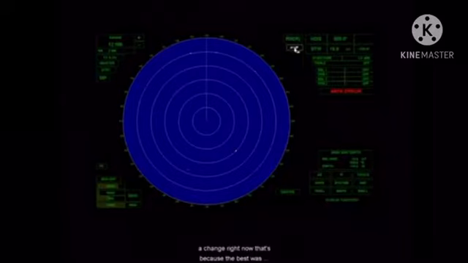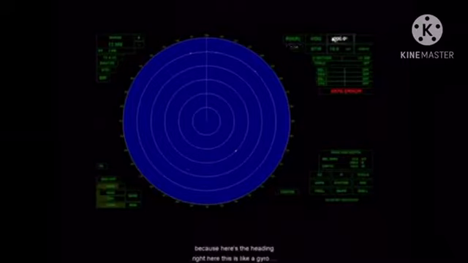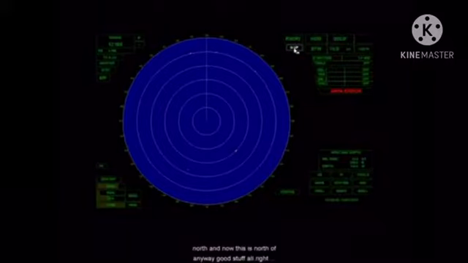north up. Now you didn't really see much of a change right now. That's because the vessel is actually heading north at the moment, which I can tell because here's the heading right here. This is like a gyro. This is our heading. This is our speed, or log. We'll worry about all that stuff later on. But this vessel is heading north, and now this is north up. Anyway, good stuff. We'll talk much more about that later.